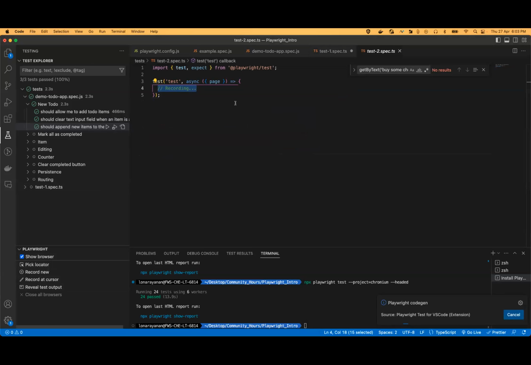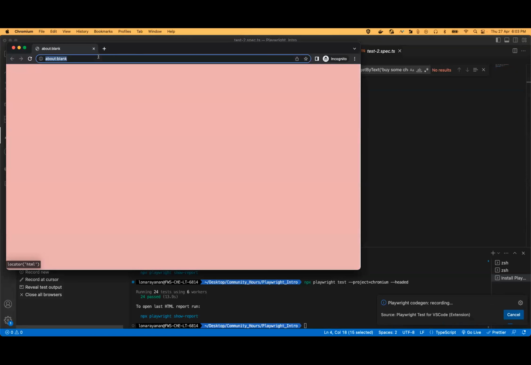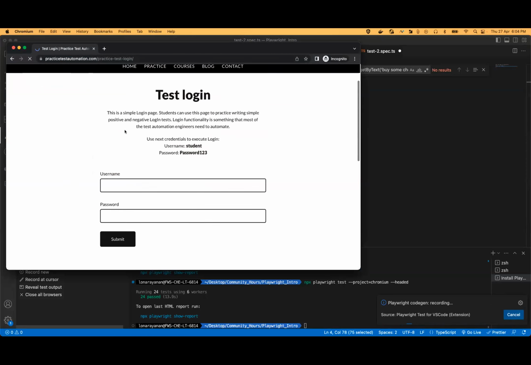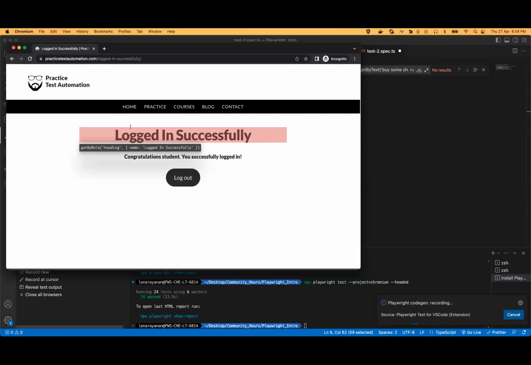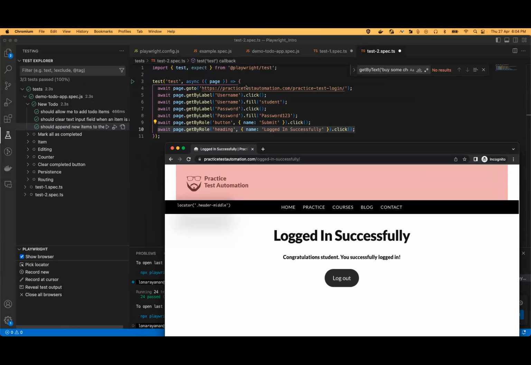Let me record a new session. In this case, I would be navigating to this particular page, that is Playwright test automation. Here I can pass student, and the password would be 123, and click on submit. We would automatically navigate to another page, and here we can check whether we logged in successfully. This would be one plain scenario. So if I close the report, automatically in the background all the validation code would have been generated.